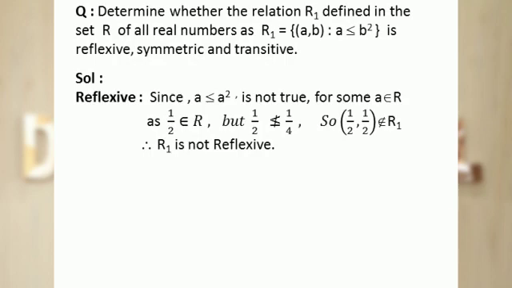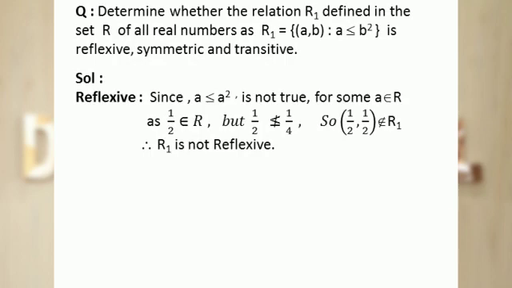As you can see, 1/2 is a real number, but the ordered pair (1/2, 1/2) doesn't belong to the relation R1 because 1/2 is not less than or equal to 1/4. Therefore, R1 is not reflexive.